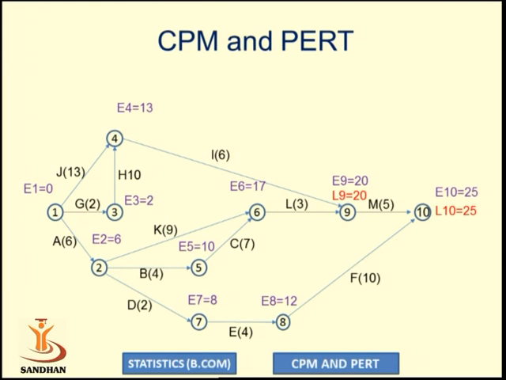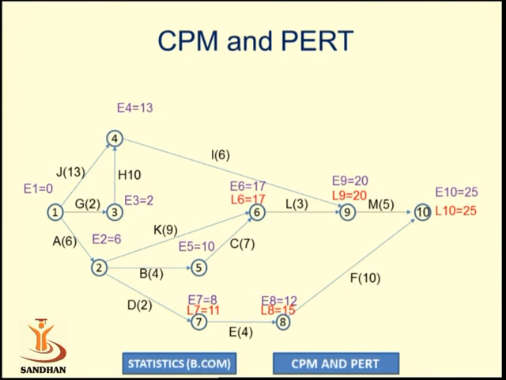Again we will go to event number 8. So 25 minus 10, that is L8 is equal to 15. Now we will move backward to event number 7. So L7 will be calculated as L8 minus the duration of activity E, 15 minus 4, that is 11. Similarly, we will move to event number 6. L6 should be calculated as L9 minus the duration of activity L, 20 minus 3, it is considered as 17.